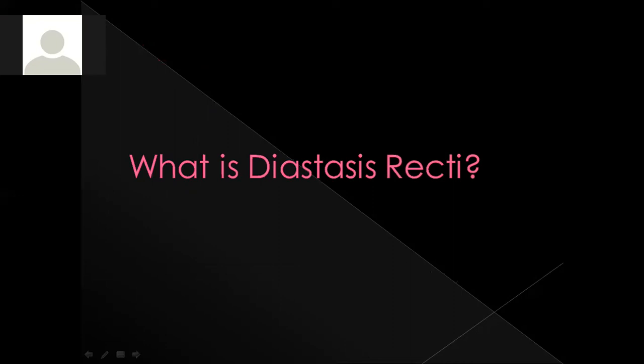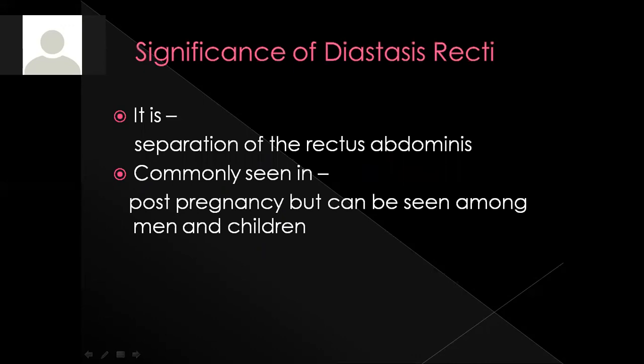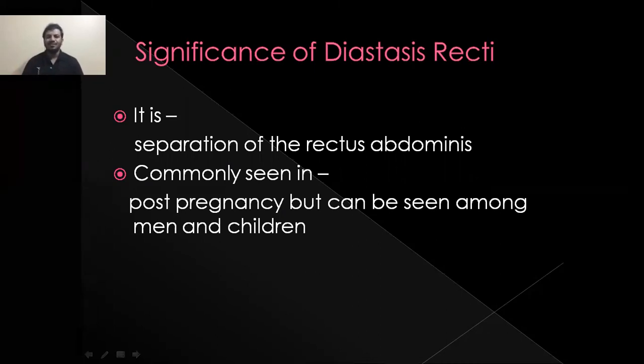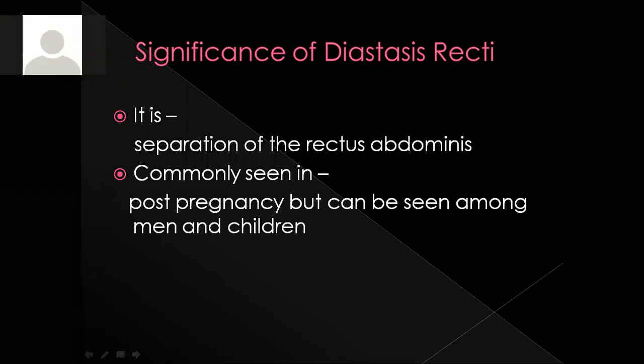Correct. And the separation of the rectus abdominis, as Neha said, is commonly seen post-pregnancy, but can also be seen in men and children. But that is uncommon. Yes, most common in women.